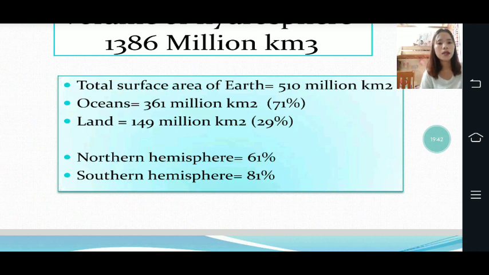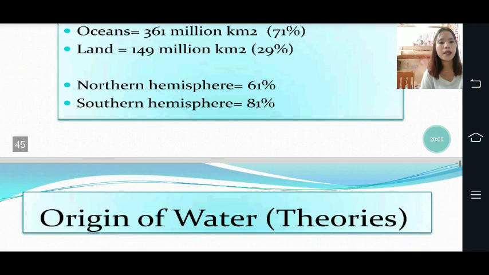Then the ocean is 361 million square kilometers, which is 71%. Then the land is 149 million square kilometers, which is 29%. Then northern hemisphere 61%, southern hemisphere 81%. As we all know, the oceans cover a bigger area than the land.